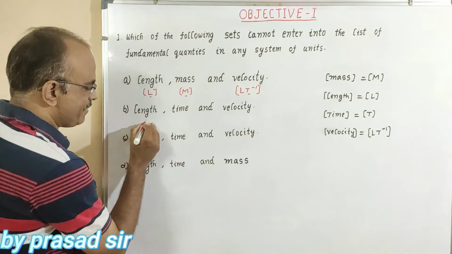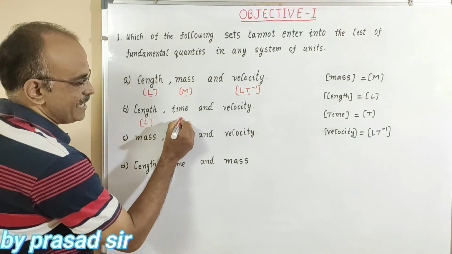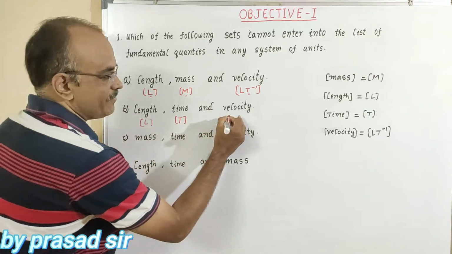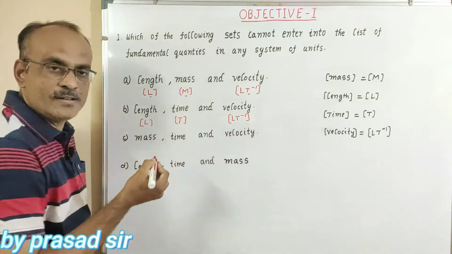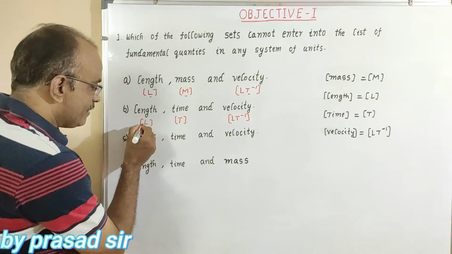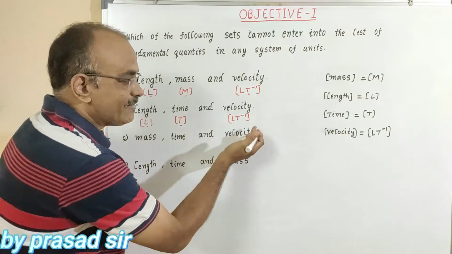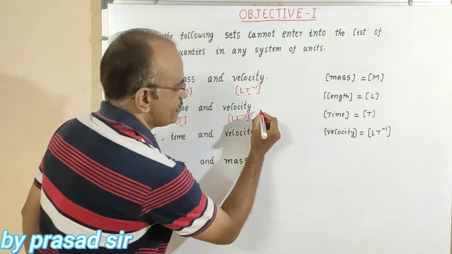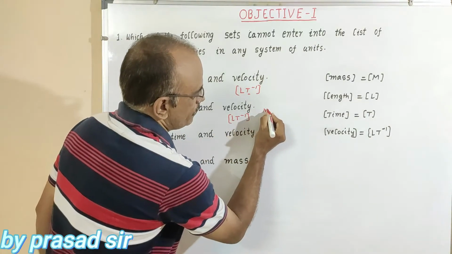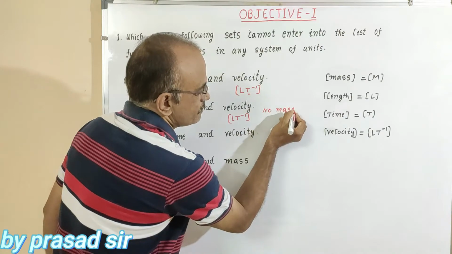Next, B. I will write like this: L, length, and time, T, and velocity, LT to the power of minus 1. Observe in this one. Length is there, time is also there, but which one is missing? That is mass. So here no mass.